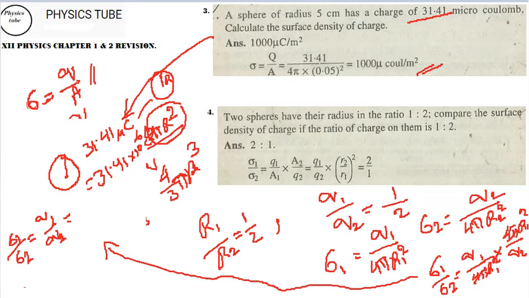You're left with r2 square upstairs and r1 square downstairs. So it is q1 by q2 into r2 square by r1 square, which is 1 by 2 into the square of r2 by r1. So r1 by r2 is 1 by 2, whole square.